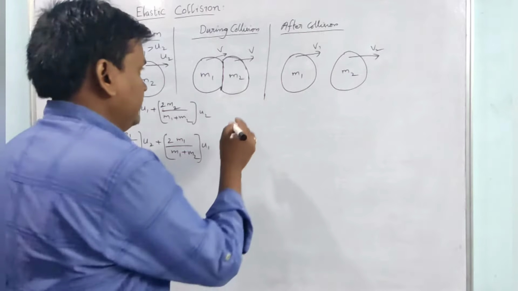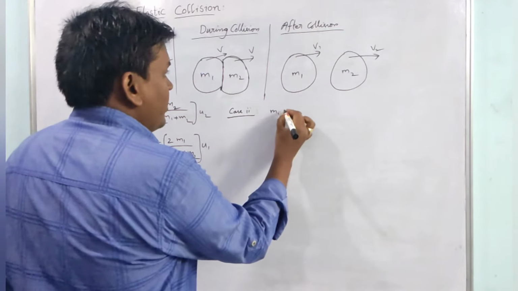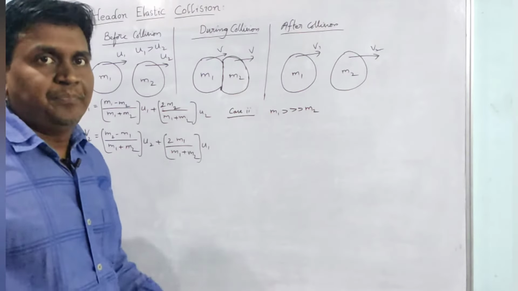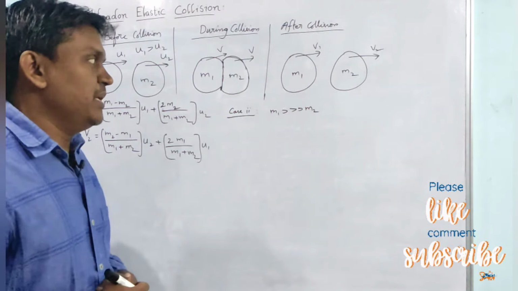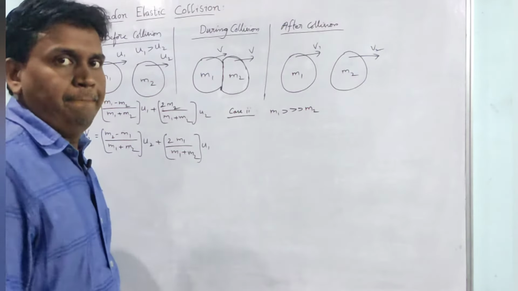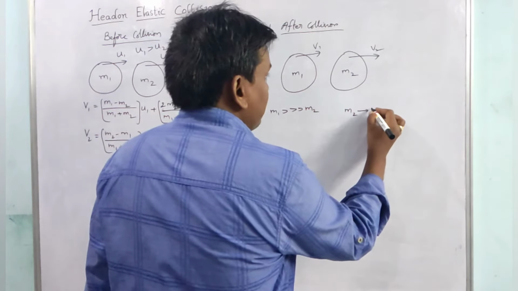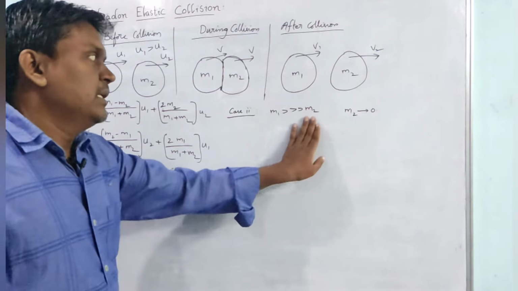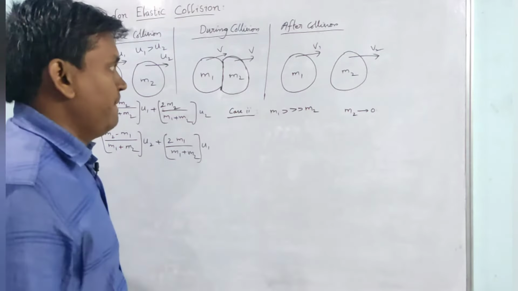In case 2, m1 is much greater than m2. That means mass m1 is much bigger than m2. While comparing to m1, mass m2 is so small and negligible. So we will consider that m2 tends to 0. While comparing to mass m1, m2 is so small that it is negligible, 0.